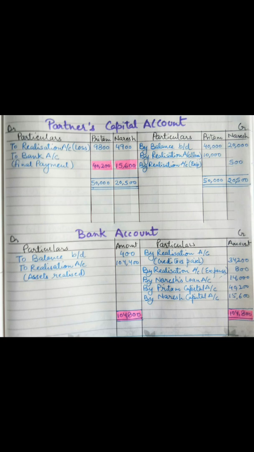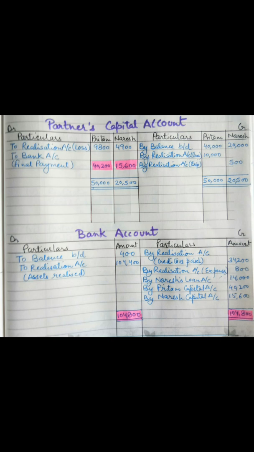Now on the credit side we have to write all the liabilities which we have paid. We can take the entries from the realization account only. The first entry is the payment of creditors. So the entry is done by realization account, in bracket we can write creditors paid, and the amount of 34,200 has to be written here. That means we write the amount which we have paid; we don't have to write the book value of creditors over here. We have to write only that value which we are going to pay.